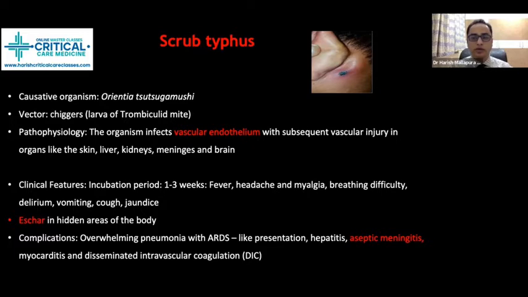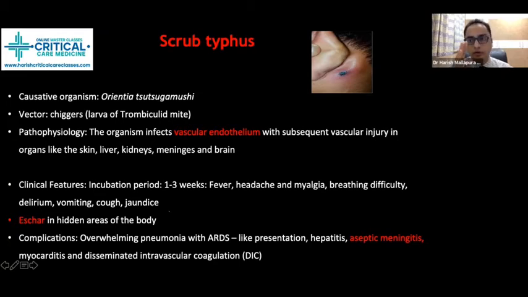Subsequent vascular injury leads to organ dysfunction, with microthrombi formation and activation of the procoagulant system, which can have multi-organ involvement. Usually the incubation period is 1 to 3 weeks. They present with fever, headache, myalgia, breathing difficulty, delirium, vomiting, cough, and jaundice.